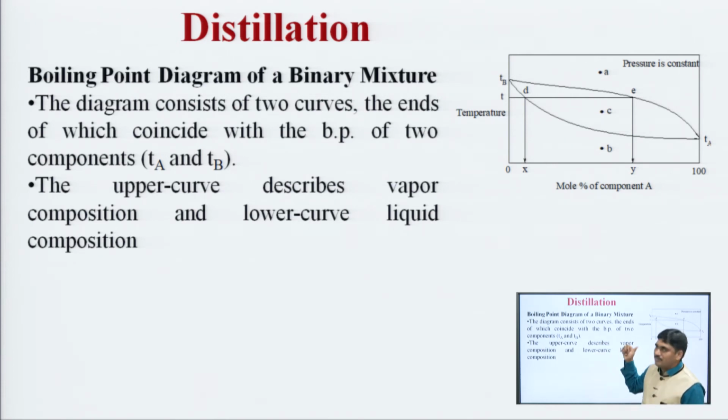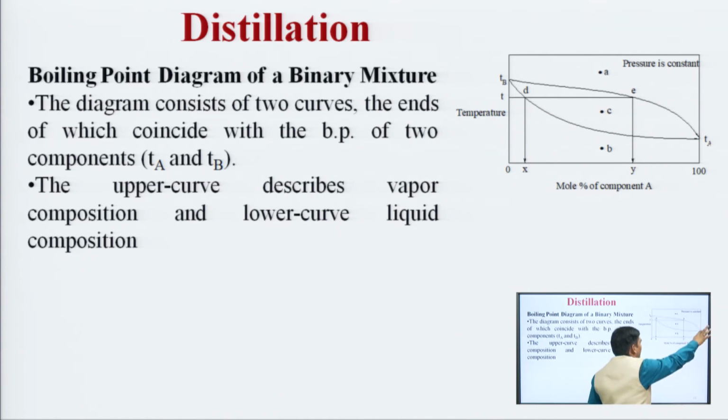So, this boiling point diagram consists of two curves, as I have explained in the previous case. The ends of these curves coincide with the boiling points of the two components.